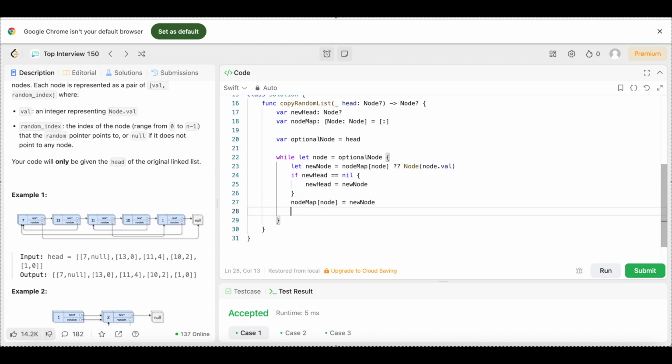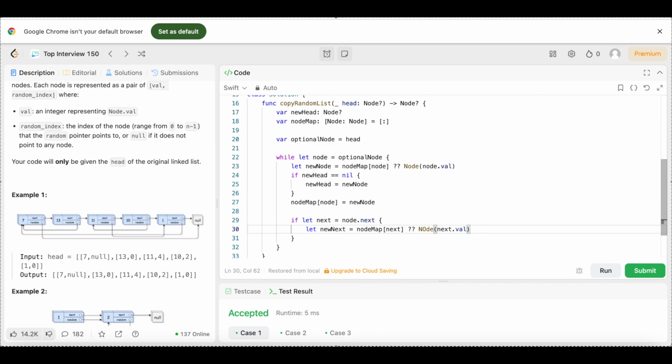Then we're going to come underneath that, we're going to say if let next equals node.next, open up the brackets, we're going to say let new next equal node map, square brackets, next, question mark, node, open up the parentheses, next dot val.